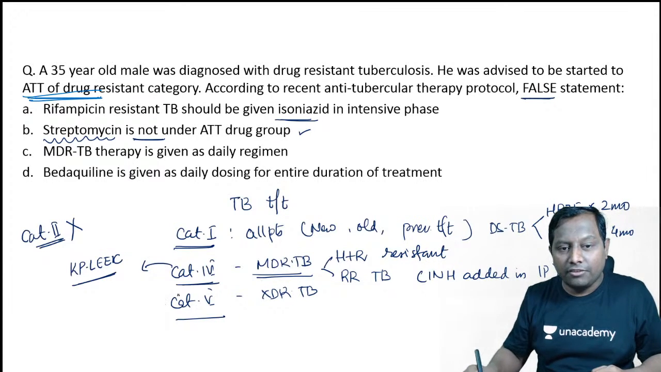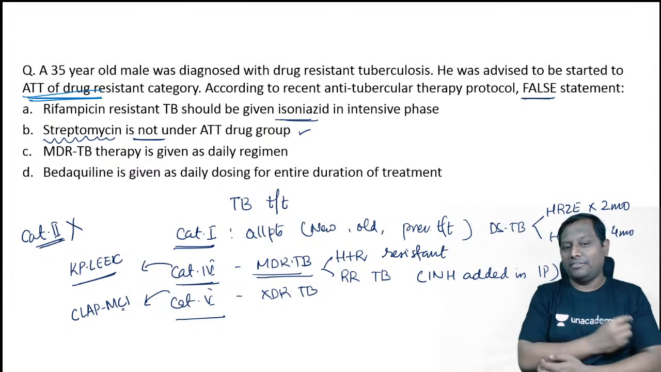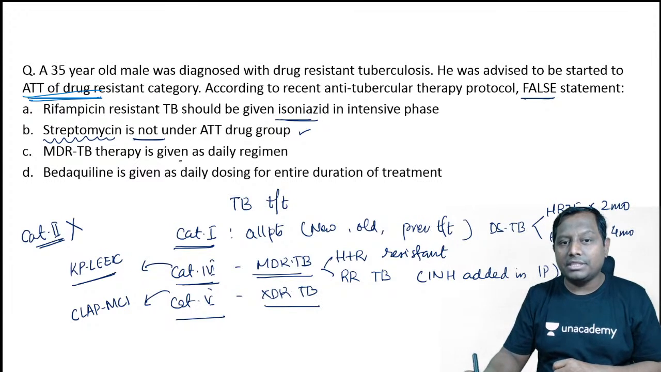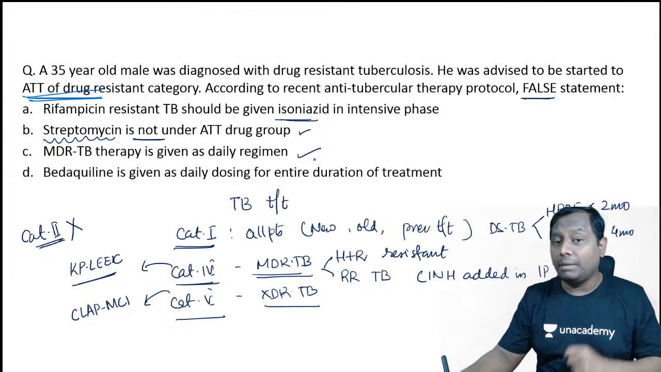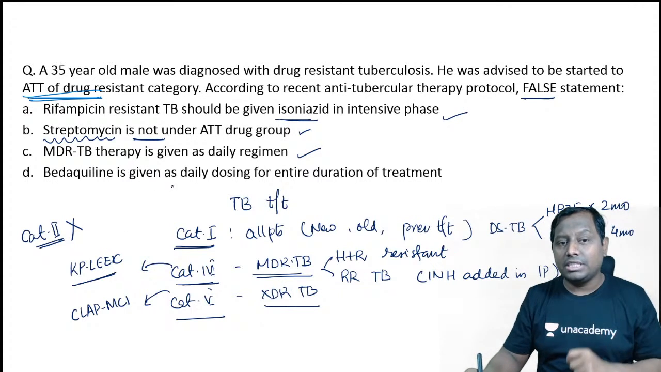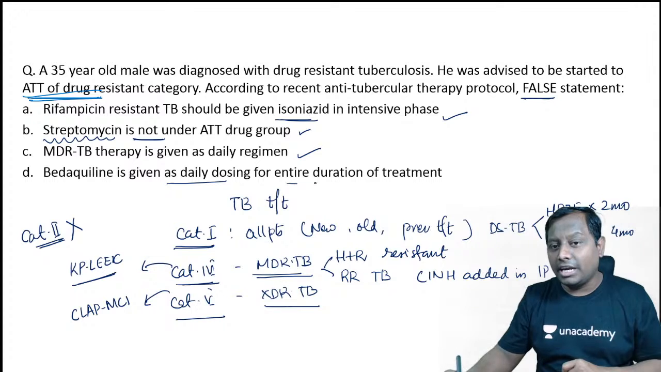Okay. Category 5, I have also told you the mnemonic: CLAP for MCI. CLAP for MCI is category 5. I hope all of you remember that. Okay, so MDR TB is given as a daily regimen. Yes, be it MDR TB or XDR TB, everything is given as a daily regimen. Now bedaquiline is given as a daily dosing for the entire duration of the treatment.